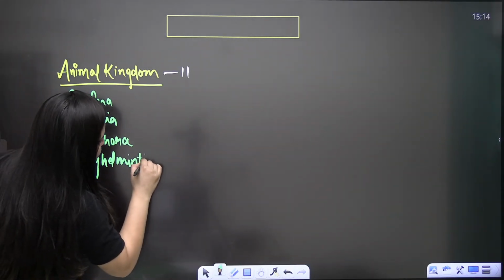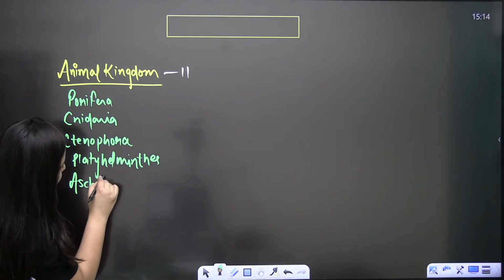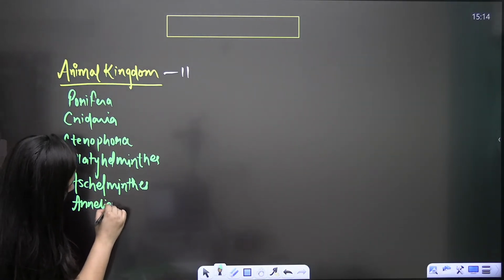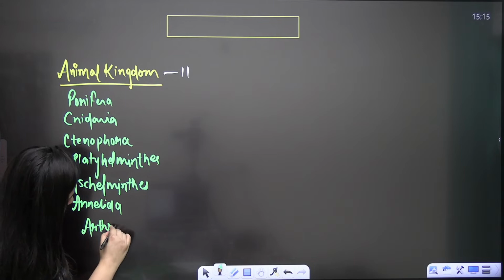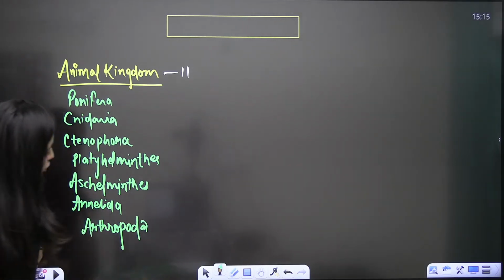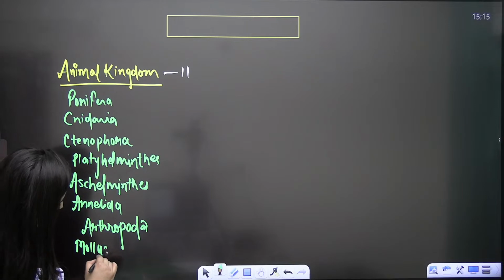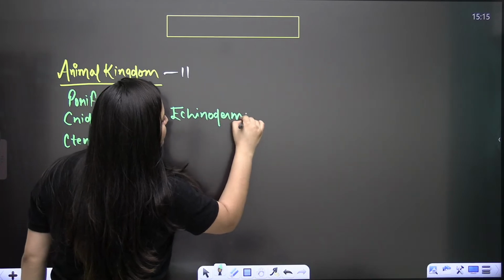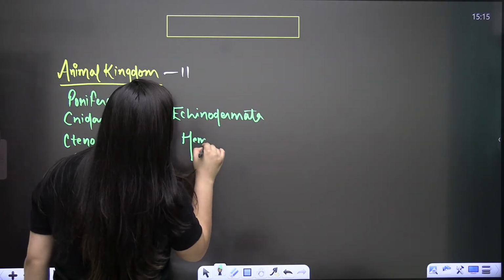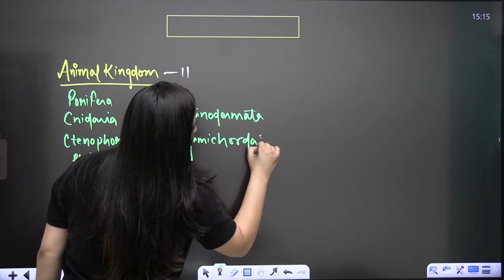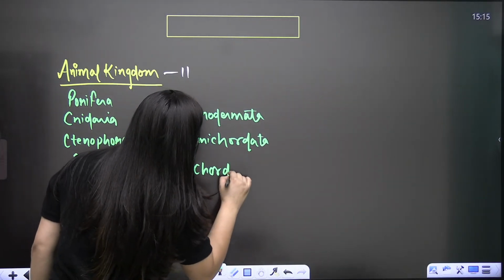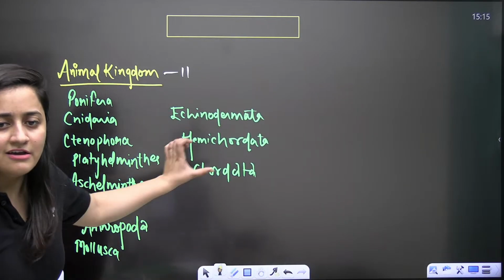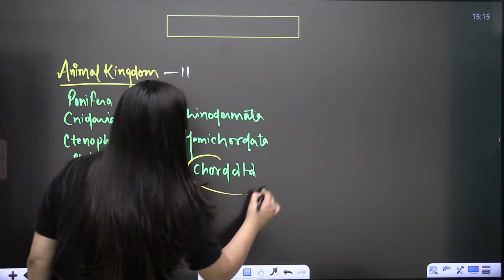Everyone just answer in the chat section quickly. Then we have the Aschelminthes. We have Annelida, right? We have Arthropoda. Then comes the Mollusca, right? Echinodermata, Hemichordata, and then finally what do we have? We have the Chordata. Up to Hemichordata we have already discussed in the last part. So today we will majorly focus on this particular phylum, that is Chordata.